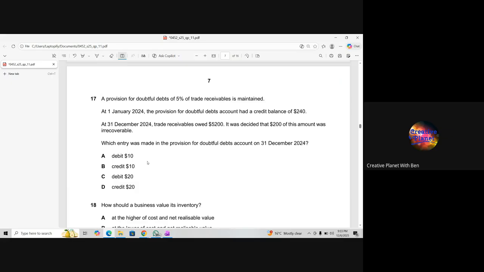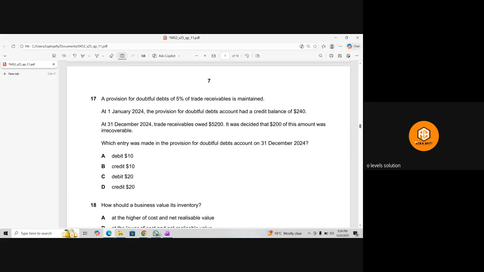Is it B? Credit 10. I got this. B, credit? Yeah, because the 200 was decided to be irrecoverable. The previous balance was 240. No, sorry, it is not 240.